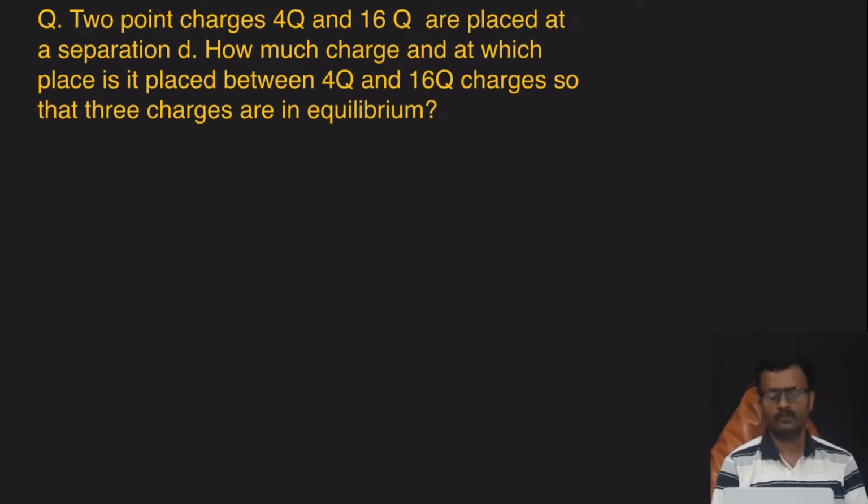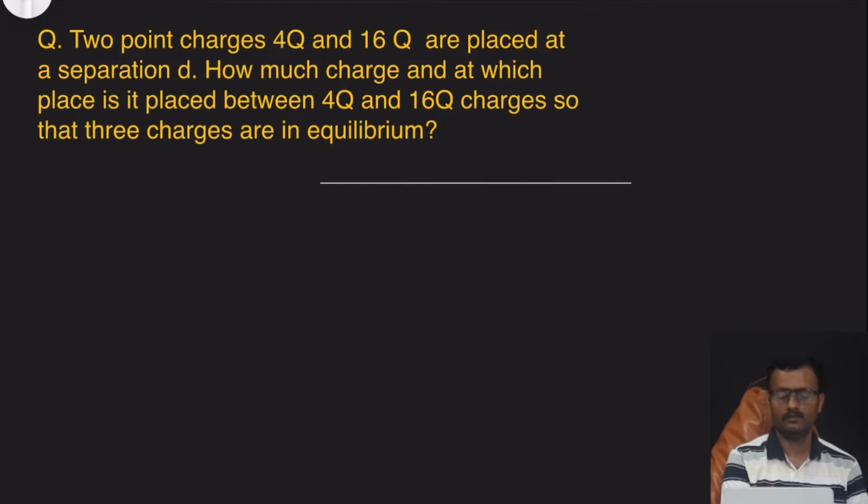Two point charges 4q and 16q are placed at a separation d. How much charge, and at which place between the 4q and 16q charges, should be placed so that the 3 charges are in equilibrium? See, from the data, 2 charges are given, 4q and 16q, at a separation distance d.